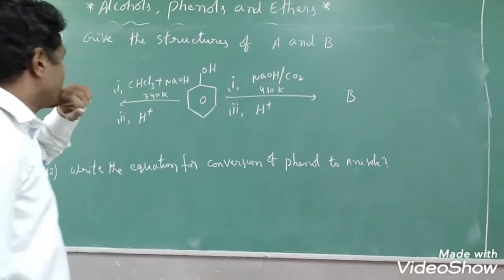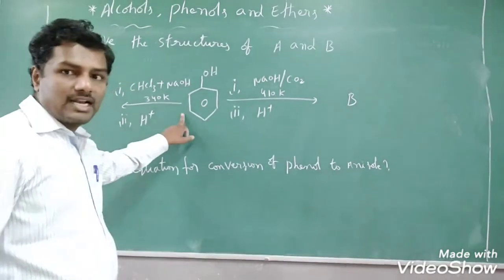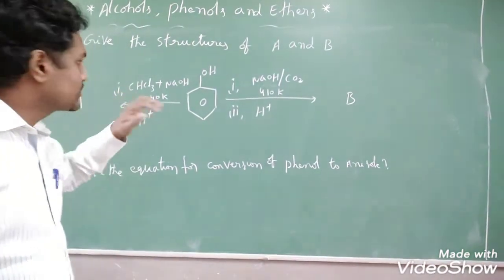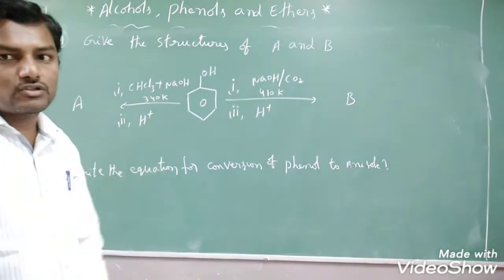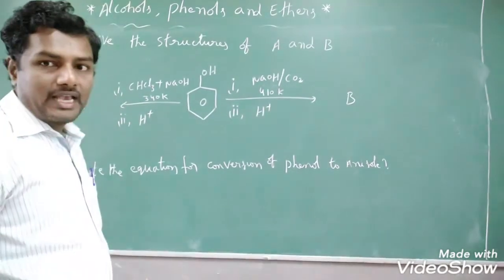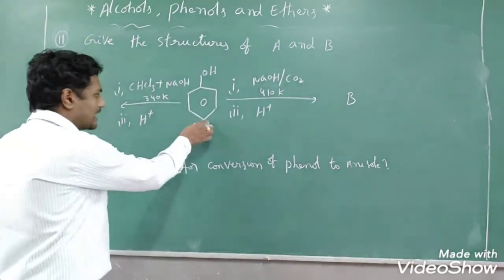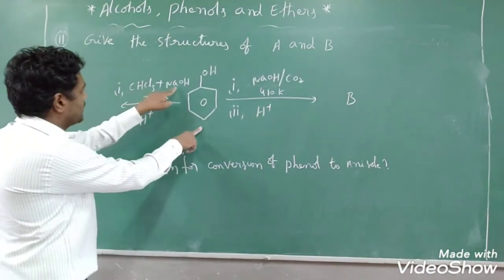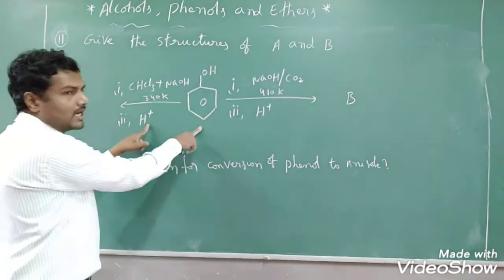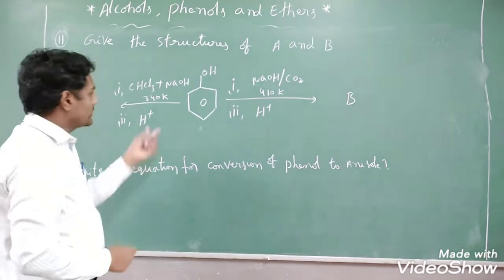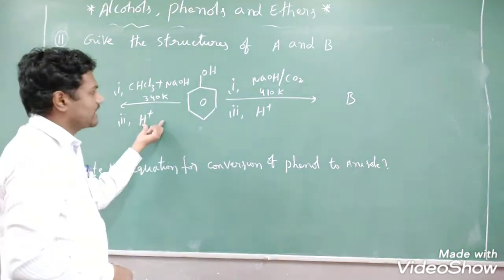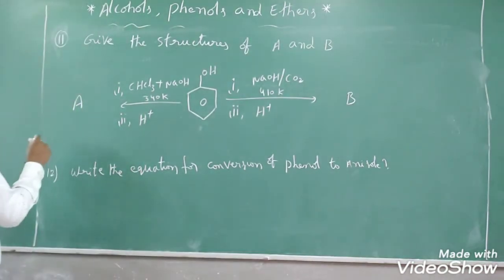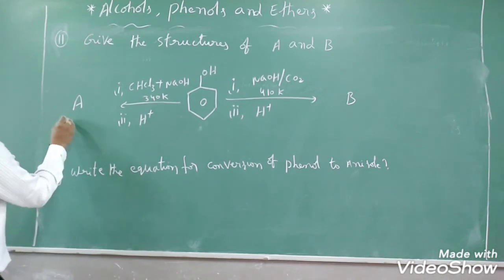Let us see, students, another important question. This question is related to Kolbe's reaction as well as one more, the Reimer-Tiemann reaction, an application. There is a chance to ask for 2 marks: give the structures of A and B. The reactant is phenol. When phenol is treated with chloroform in the presence of NaOH at 340 Kelvin, on further acidification, it gives what? What is the name of that reaction? Reimer-Tiemann reaction. By the Reimer-Tiemann reaction, you will get orthohydroxybenzaldehyde, salicylaldehyde.